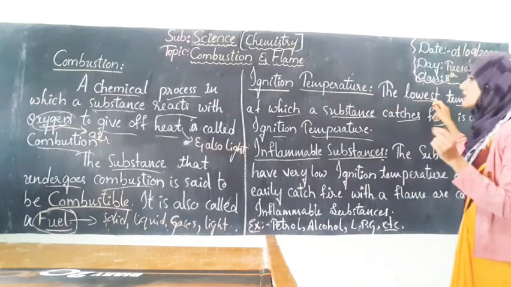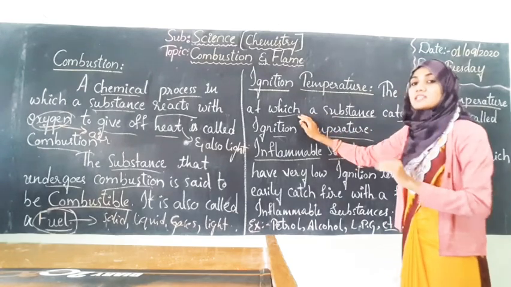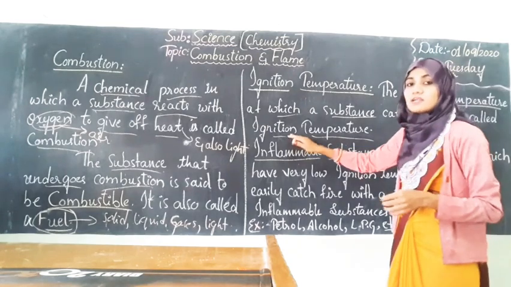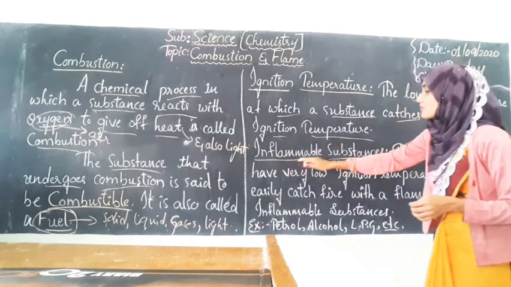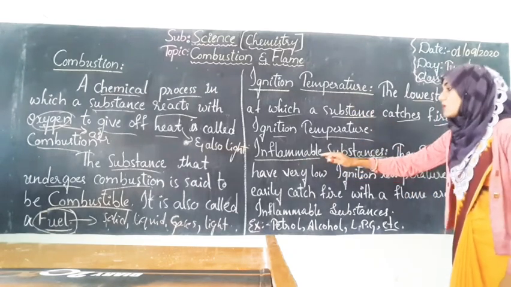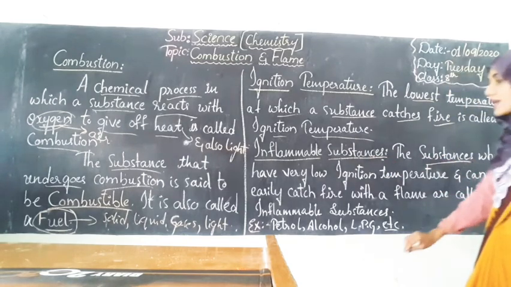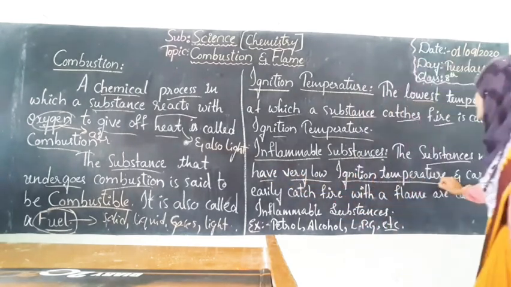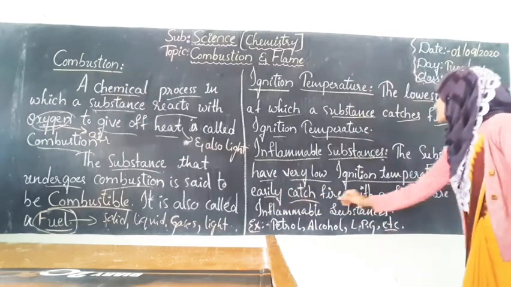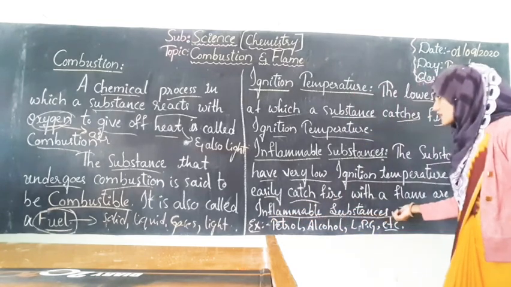So ignition temperature means the lowest temperature to which a substance catches fire. And there is one more word, inflammable substances, which is related to the ignition temperature. What are inflammable substances? The substances which have very low ignition temperature and can easily catch fire with a flame are called inflammable substances.